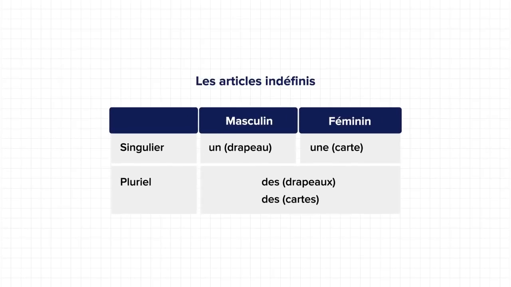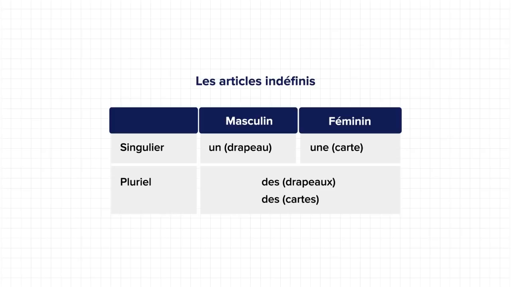Les articles indéfinis. Un is used for a masculine noun, une for a feminine noun, and des for plural nouns. This brings us to one very important point. Always remember that in French, every object or every noun has some gender. This means whenever you are using an article, it is important to know the gender of the object or the noun.